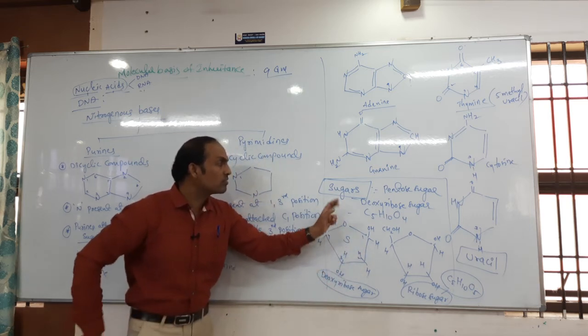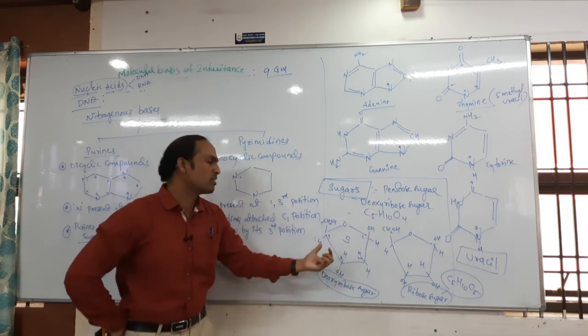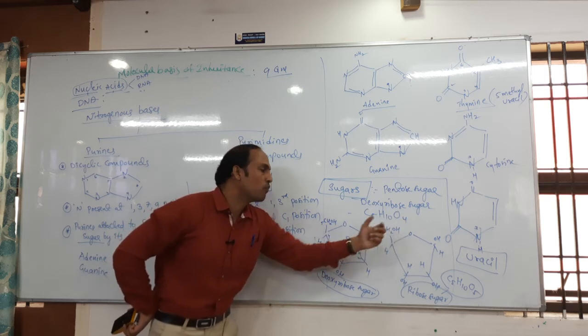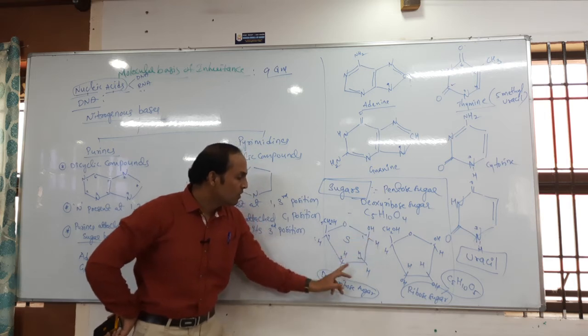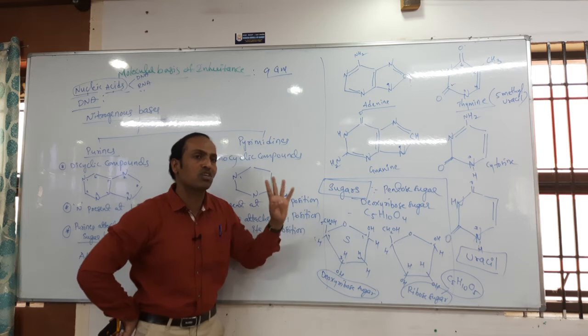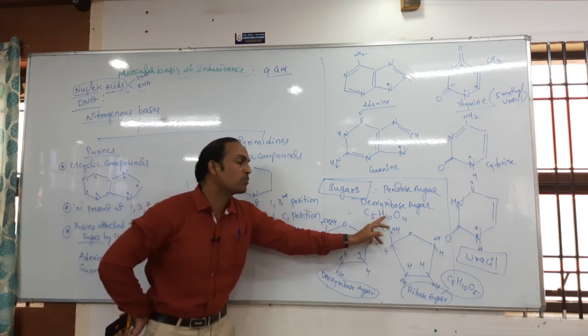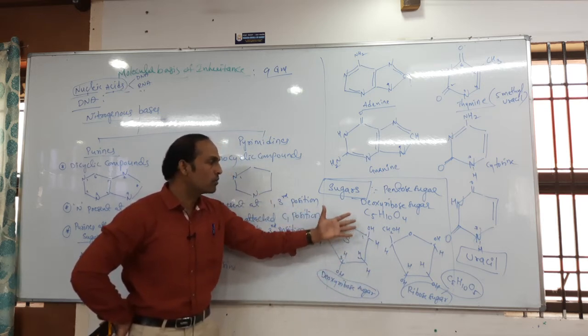Are you observing, students? Which type of sugar is present here? Deoxyribose sugar is present. Deoxyribose sugar formula is C5H10O4. How many oxygens are there? Okay, now 4 oxygens only are there. 1, 2. Okay, now one more oxygen is there. 3 and 4. 4 oxygens only are present. But carbons, how many are there? 5 carbons. And hydrogens, if you count, there will be 10 hydrogens.